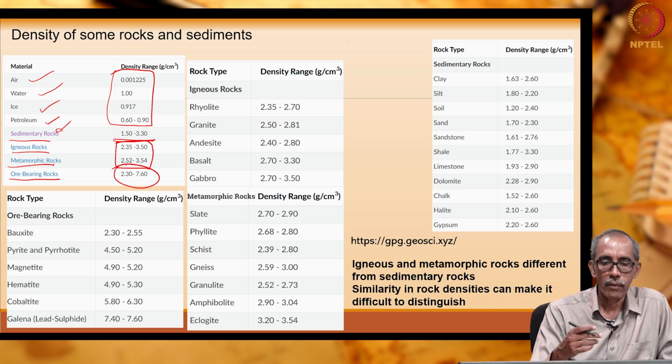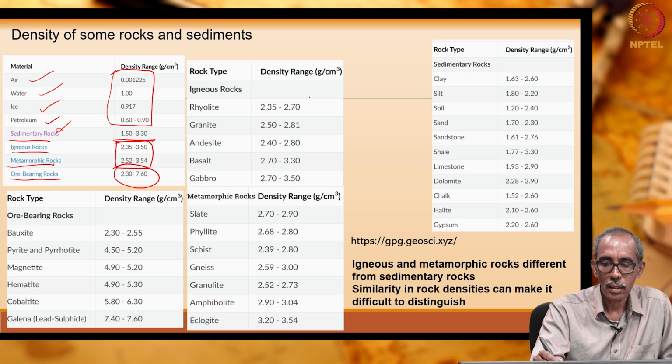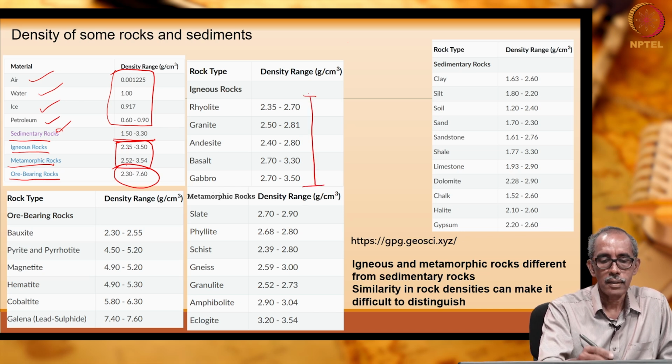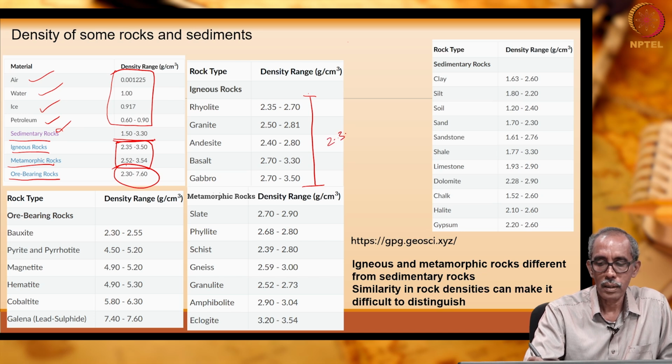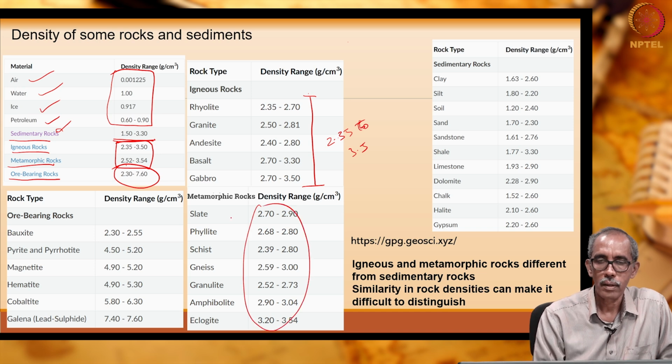So, here we can have a look at igneous rocks. These are the different types of igneous rocks. As we have seen there, the density varies between 2.35 and a maximum of about 3.5. The same is applicable for metamorphic rocks.